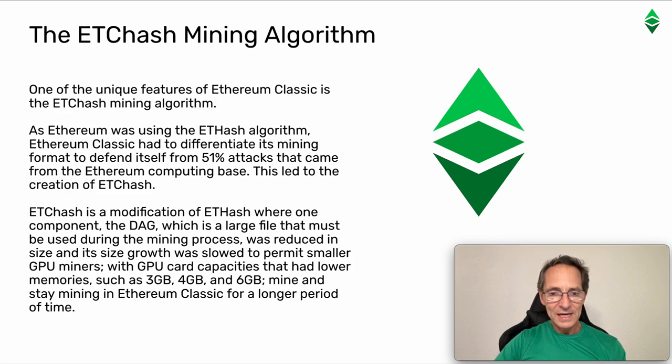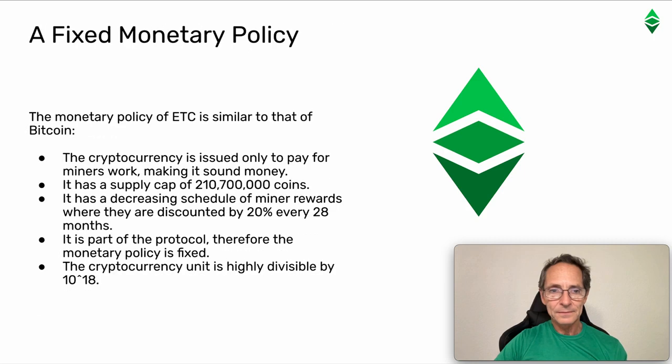ETChash is a modification of ETHash where one component, the DAG, which is a large file that must be used during the mining process, was reduced in size and its size growth was slowed to permit smaller GPU miners with GPU card capacities that had lower memory, such as 3 GB, 4 GB, and 6 GB, to mine and stay mining in Ethereum Classic for a longer period of time.